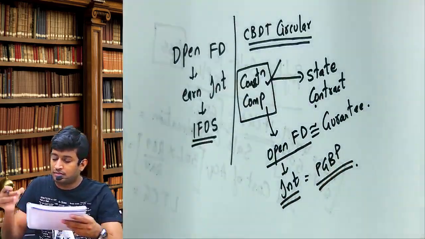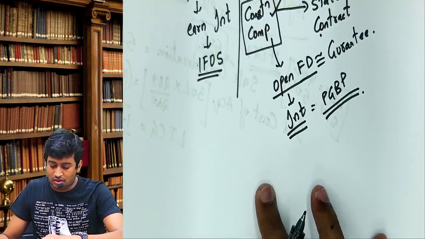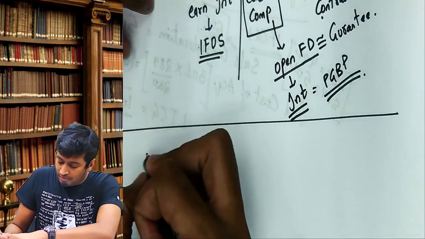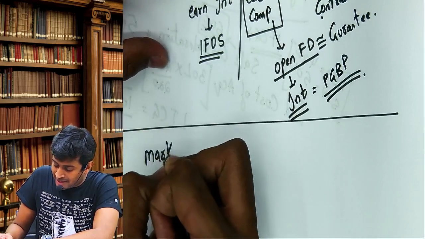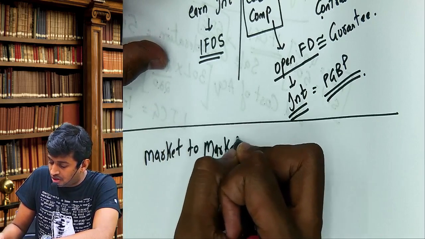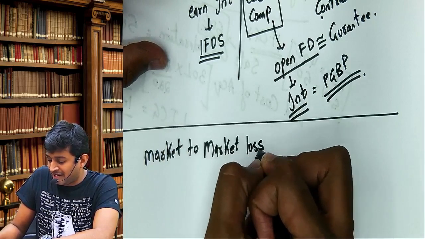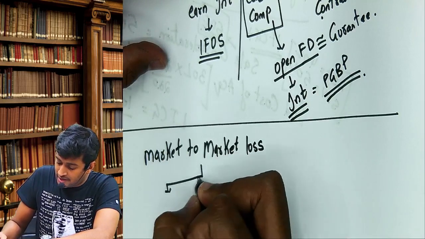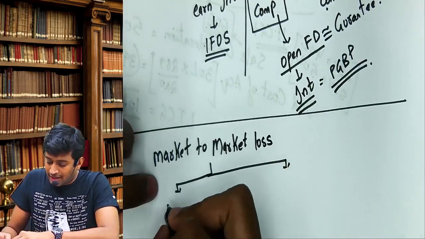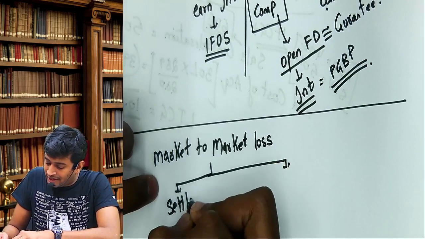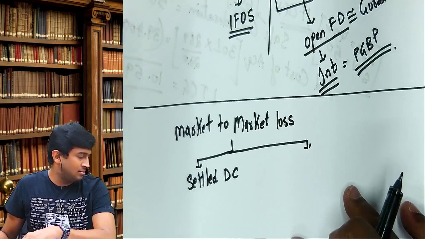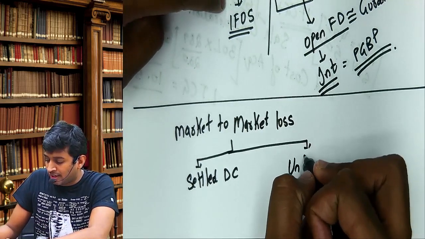Now look here, how much is the loss? Market to market loss. If it's a market to market loss in a settled derivative contract, DC means derivative contract, and unsettled means incomplete.